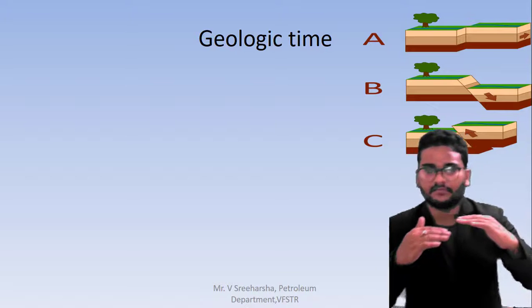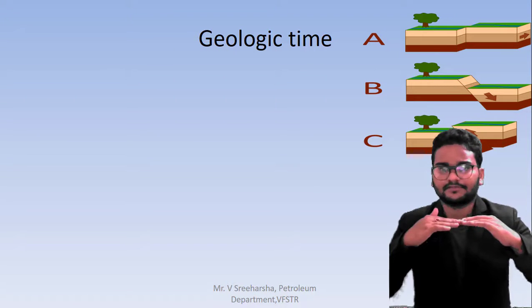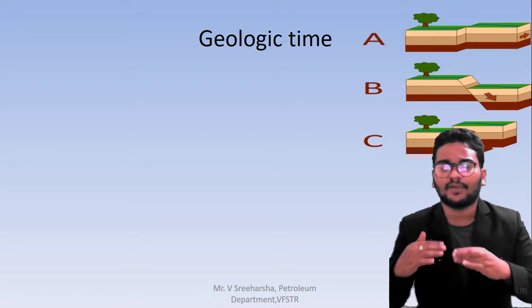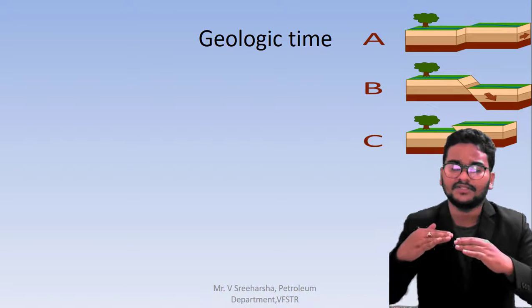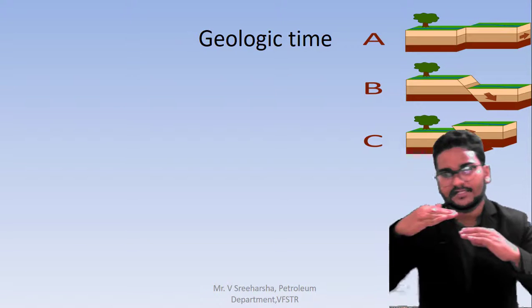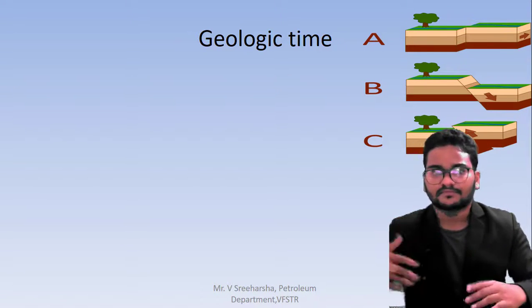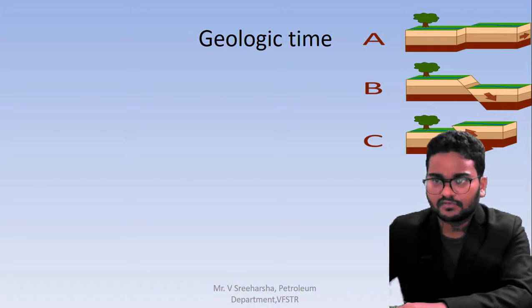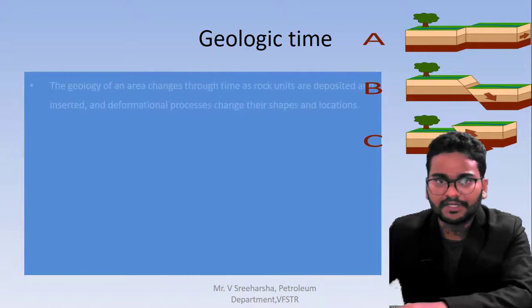Suppose a standard area is there, one part of the earth surface, where some part of the layer comes up and some part of the earth comes down. That means subsidence, and the other is moving away from the particular particle.